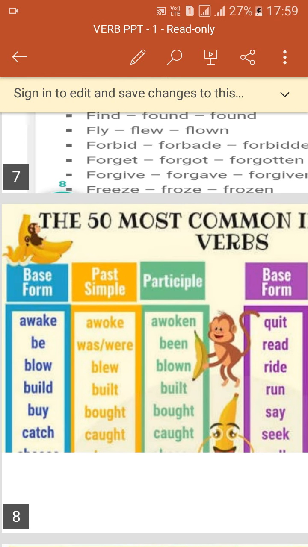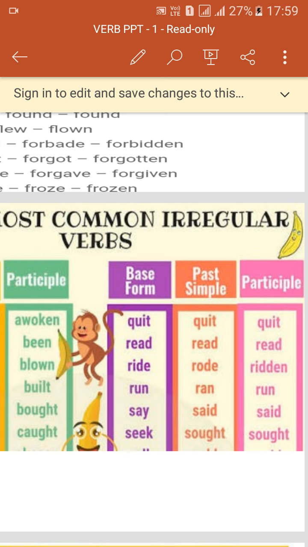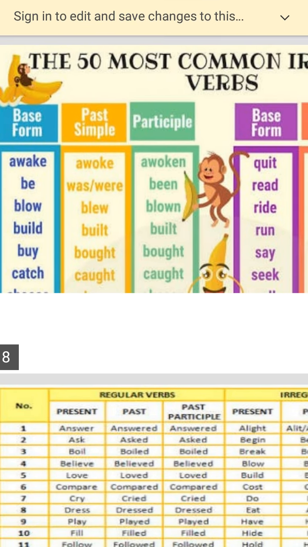The most common irregular verbs are awake, be, blow, build, buy, catch. So awake, awoke; be, what is its form, was or were; blow, blew; build; buy, bought; catch, caught; quit; read, read; ride, rode; run, ran; say, said; seek, sought. So these are all irregular verbs.